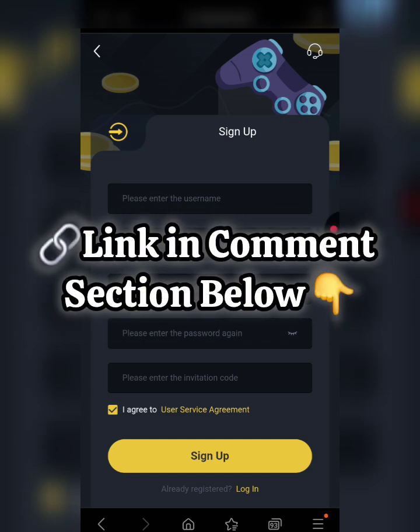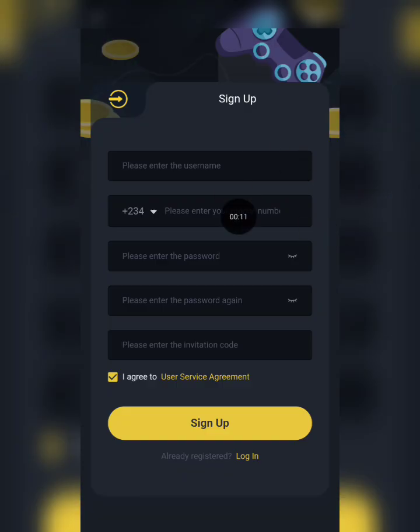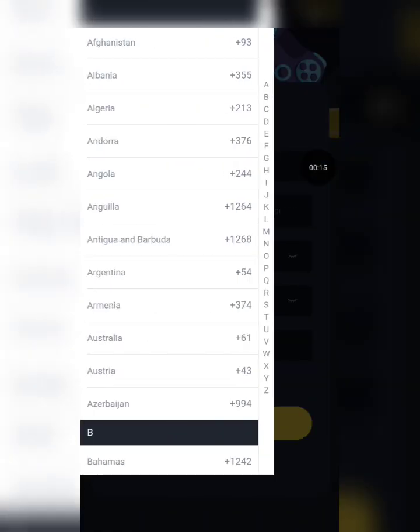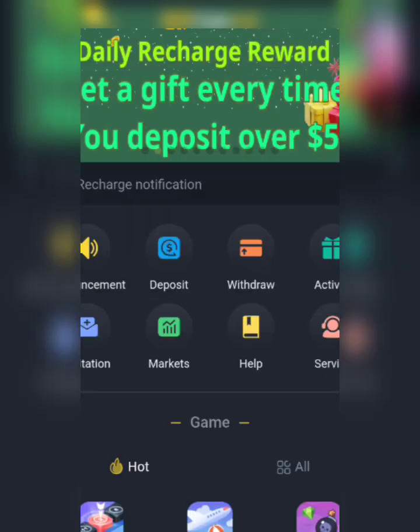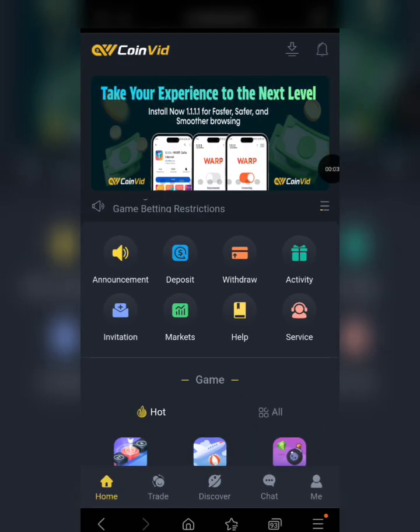So once you click on the link, it will bring you right here to this page. You put in your username right here, you put in your mobile number and you select your country code right here. Then you input a password and you confirm the password and my invite code will appear right here. Then you click on the sign up button down here, okay? And once you're in, you have your dashboard like this, okay?